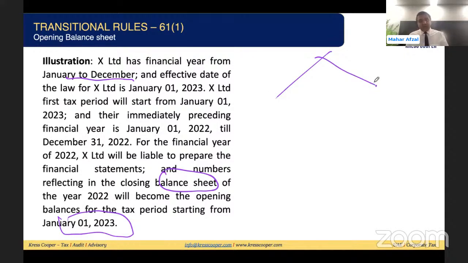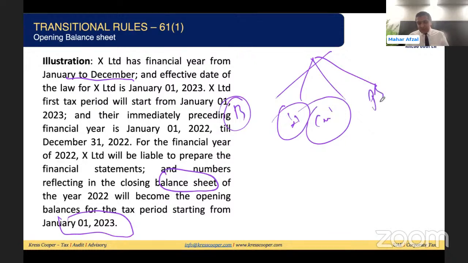When the financial statements are prepared, there are multiple elements. We know the balance sheet is there, the statement of cash flows, the statement of changes in equity and comprehensive income, and profit and loss are there. But only the balances reflected in the balance sheet, which are as-on balances, will be carried forward, and these will become the opening balances for the first tax period, in this case starting from 1st of January 2023.